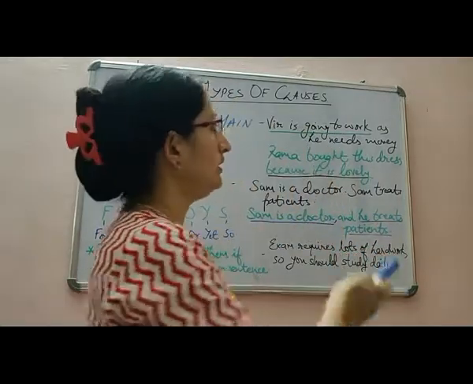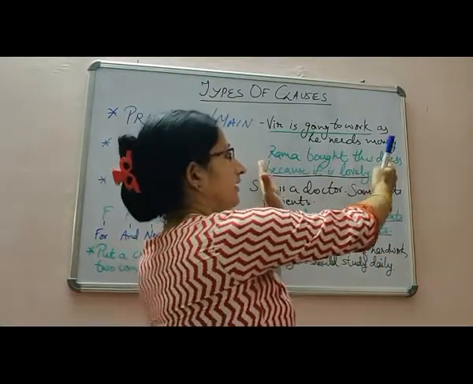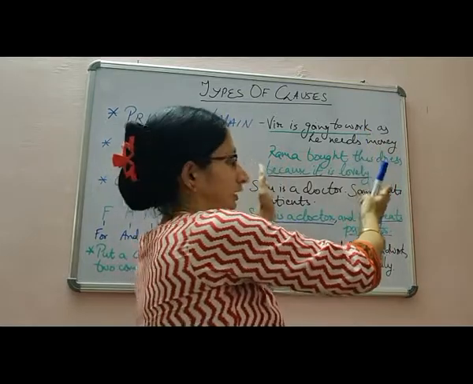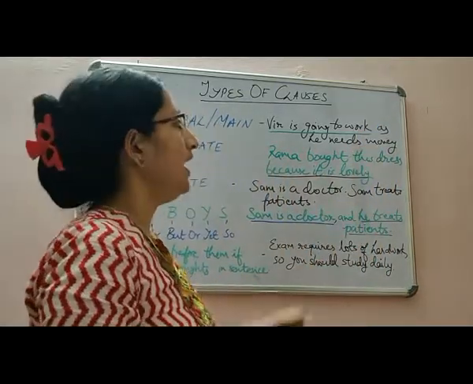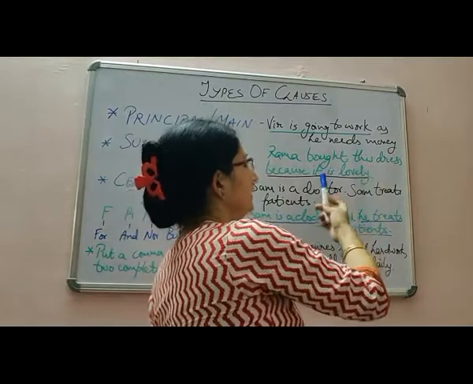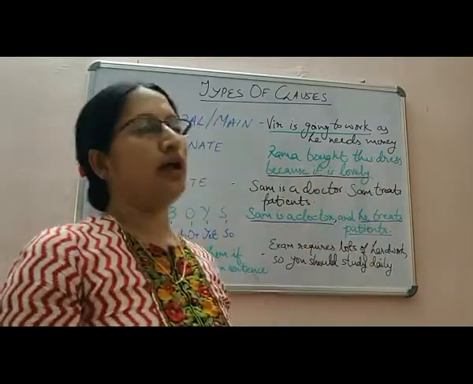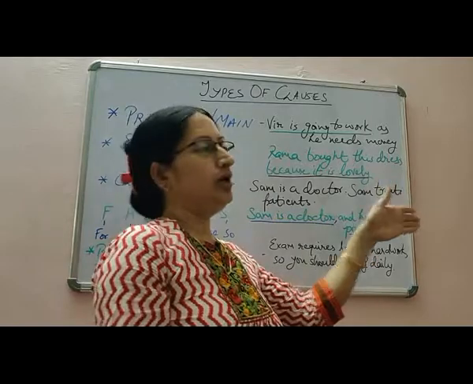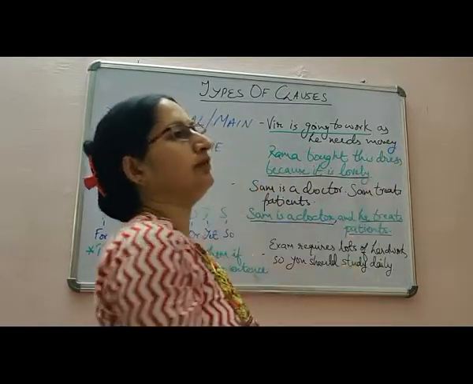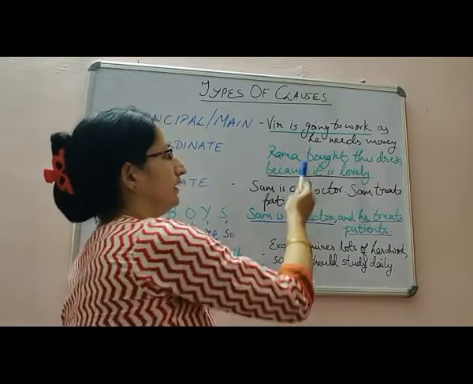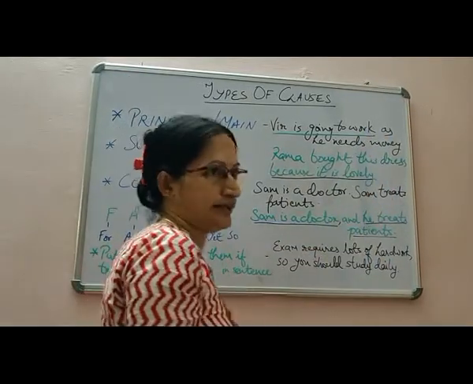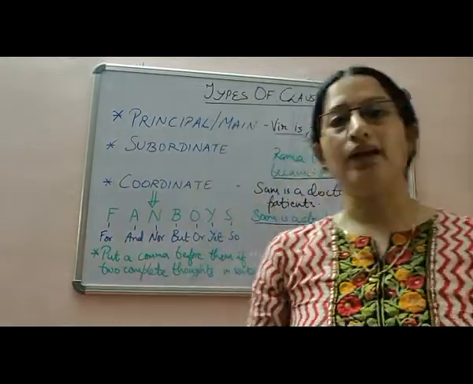It depends on the first part of the sentence, where we are telling why Rama bought the dress. So because it is lovely is the subordinate clause, and the main clause here is Rama bought this dress.